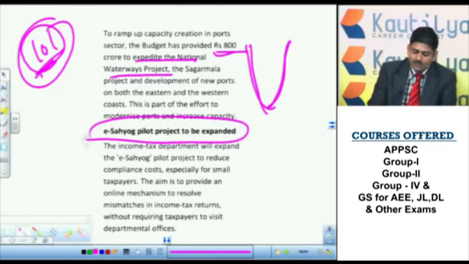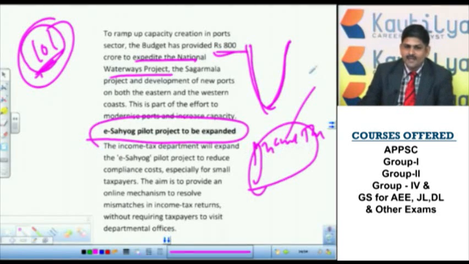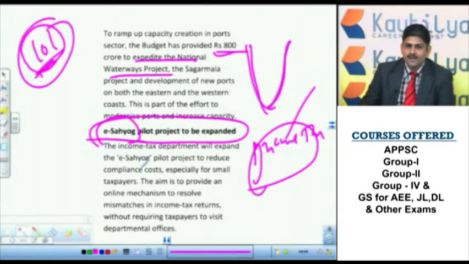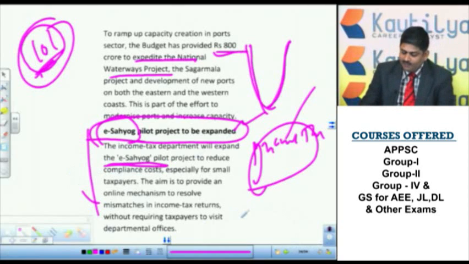E-Sahyog pilot project, as I told you, is about filing income tax. Suppose an employee wants to pay income tax; the process is very difficult. In order to simplify this and reduce the burden on the payer, this scheme was introduced so that the person can directly pay taxes online. For this, last year itself the government started the E-Sahyog project. Now it will be expanded to many areas.